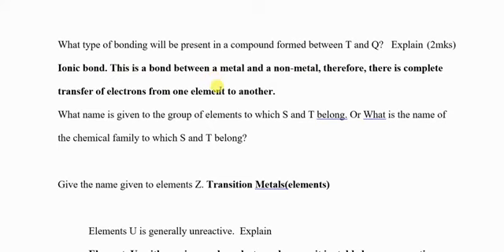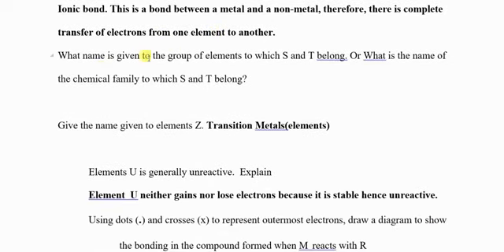Remember, the bond between a non-metal and a non-metal, like oxygen and carbon, is a covalent bond, except for carbon monoxide, where we have dative bonding. You should know that. Thank you.